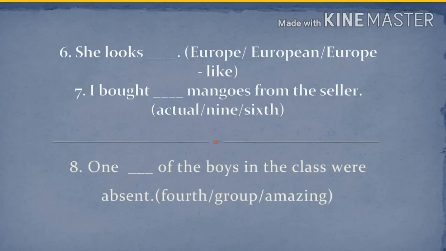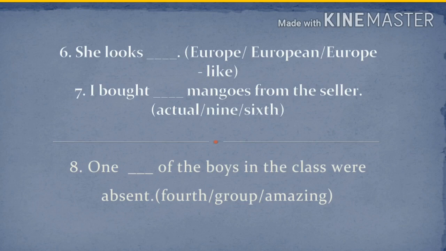Now, the remaining 3 sentences, you have to do it on your own. What are they? First one is, she looks dash. The options are Europe, European, Europe-like. Next one, I bought dash mangoes from the seller.